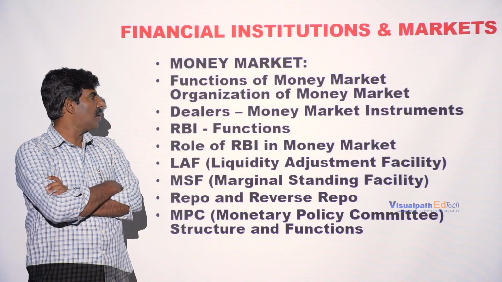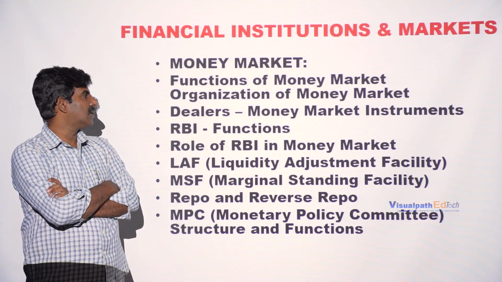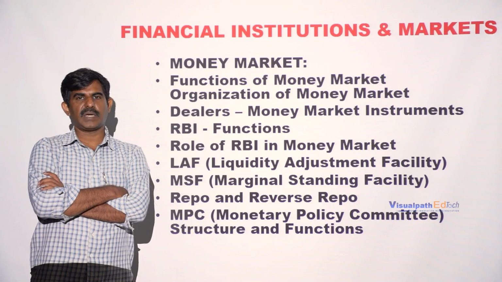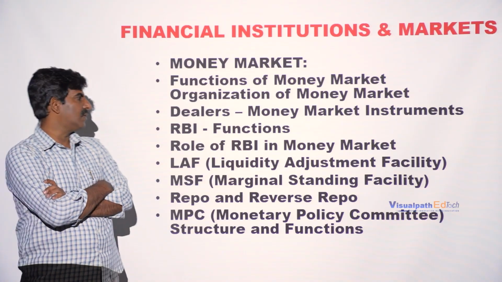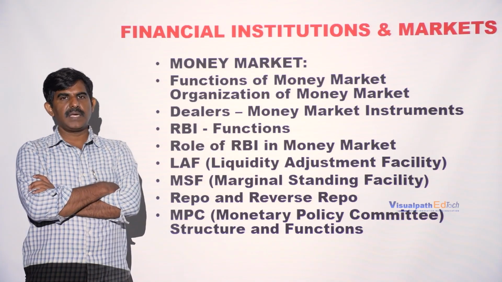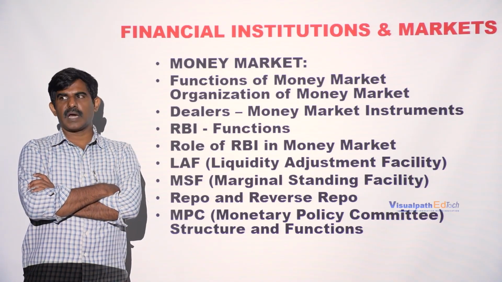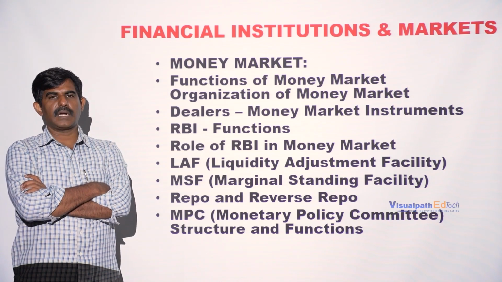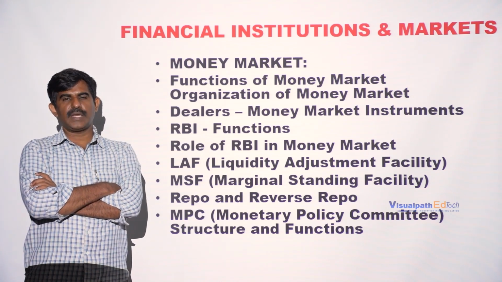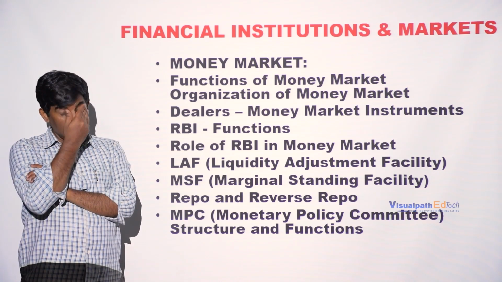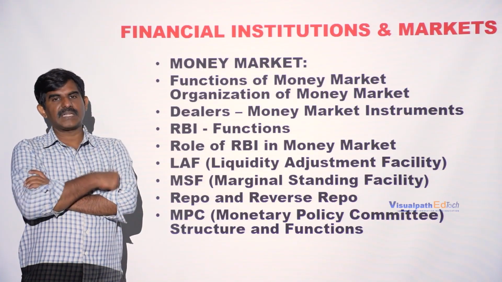When you talk about who the dealers in the money market are, there are various dealers in the money market instruments, which we will see, along with the role of the RBI. The RBI plays a very crucial role in controlling the money market. Through various tools like bank rate, repo rate, and reverse repo rate, it can control the flow of money in the country.